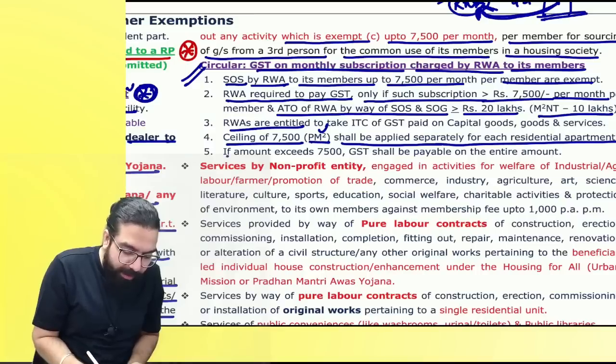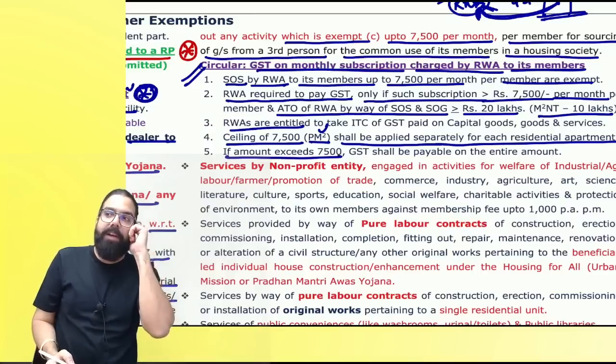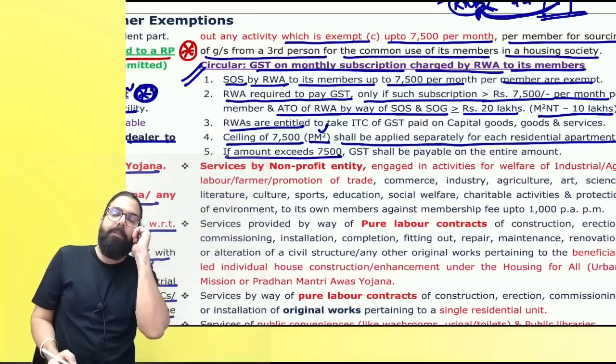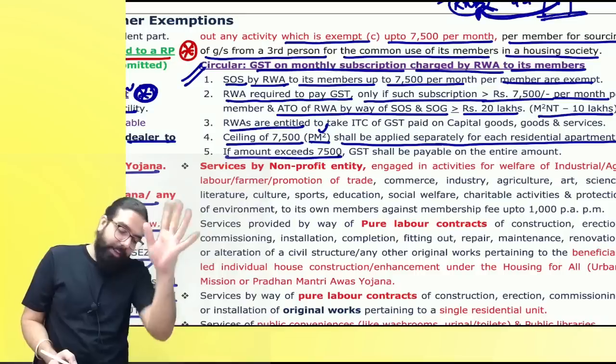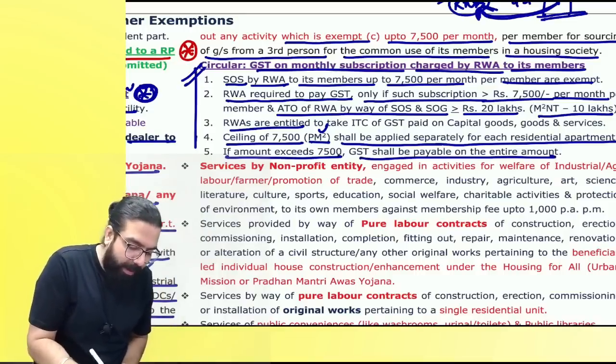The next one over here is if the amount exceeds 7,500, say 8,000 is charged, will GST come on 8,000 or 500? 8,000. GST is payable on the entire amount.